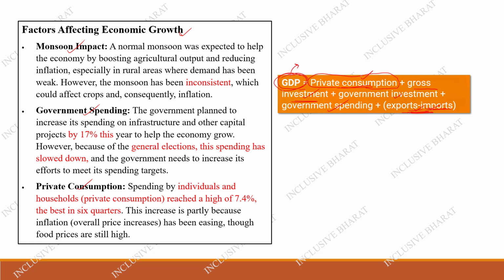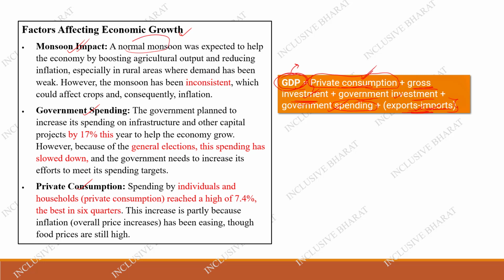Okay, the private consumption, that is household consumption and other consumption, and how much is the gross investments, that is how the private sectors are investing, and what are the government expenditures, government investments also, and how the government is spending, and also how much is the export and import. So all these things will be calculated in the GDP. So any changes in this will affect the GDP growth rate. First thing is monsoon impact.